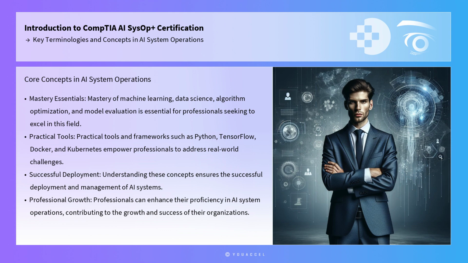Key terminologies and concepts in AI system operations form the backbone of effective AI management. Mastery of machine learning, data science, algorithm optimization, and model evaluation is essential for professionals seeking to excel in this field. Practical tools and frameworks such as Python, TensorFlow, Docker, and Kubernetes empower professionals to address real-world challenges, ensuring the successful deployment and management of AI systems. By understanding these concepts and leveraging practical tools, professionals can enhance their proficiency in AI system operations, contributing to the growth and success of their organizations.